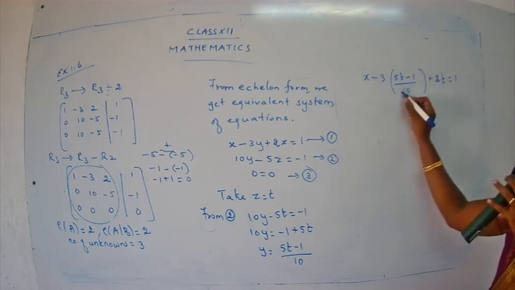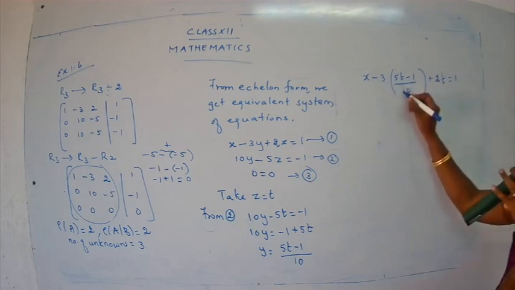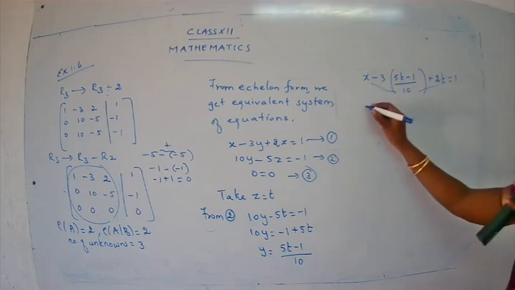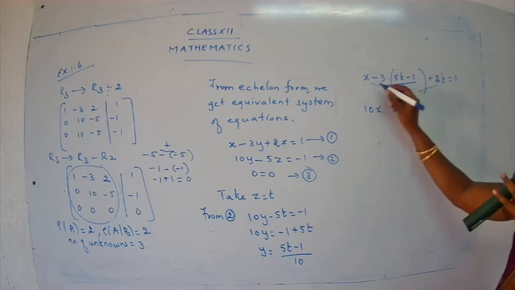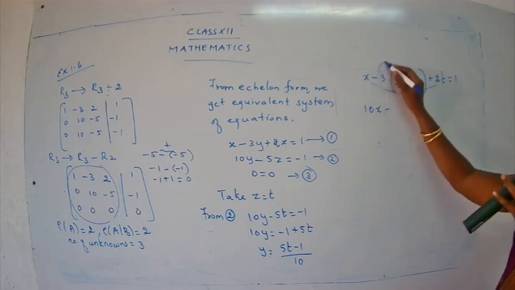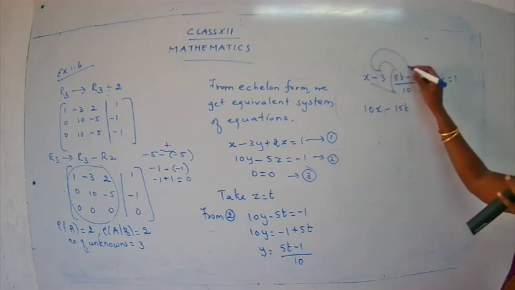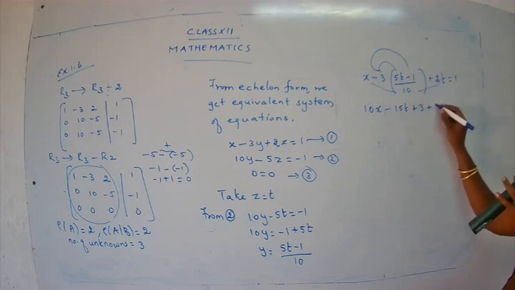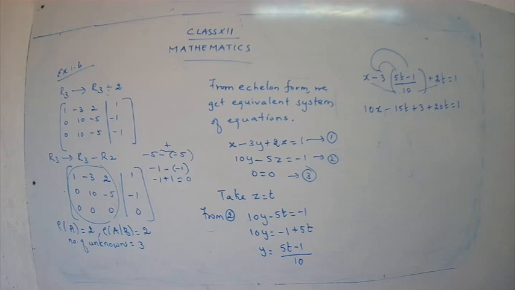Here we have the number 10 in the denominator, so we are going to take the LCM. The 10 will be multiplied to the x term and also to the 2t term. So 10x. Are you clear? We are going to do the substitution directly. So 10x minus, open the bracket, 3 into 5, 15t, minus 3 into minus 1, plus 3. 10 goes to 2t, so plus 20t is equal to 1. What are we going to do here? We are going to find out the value for x.